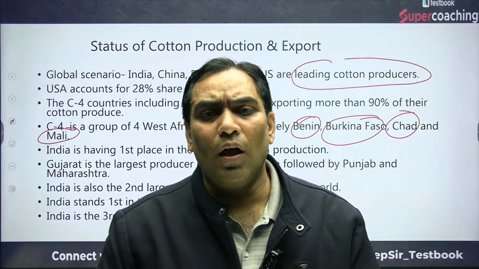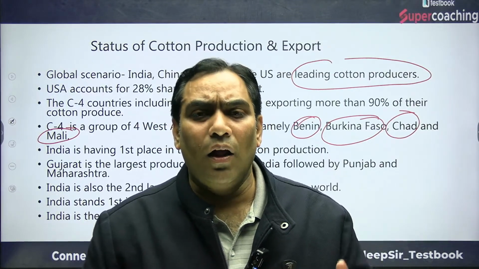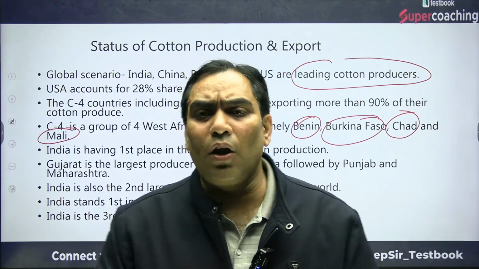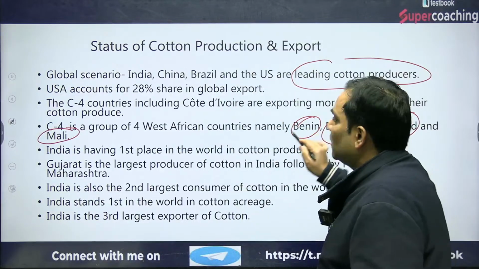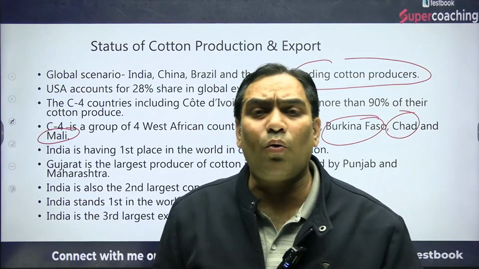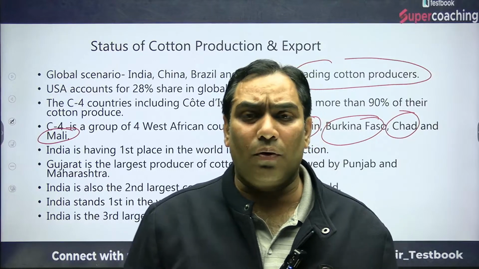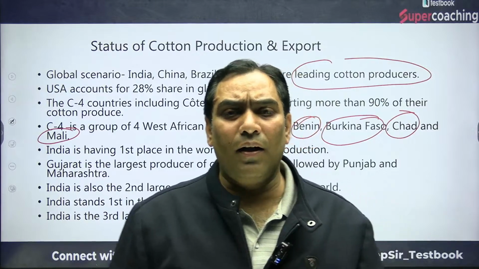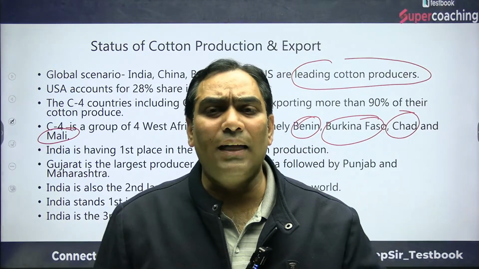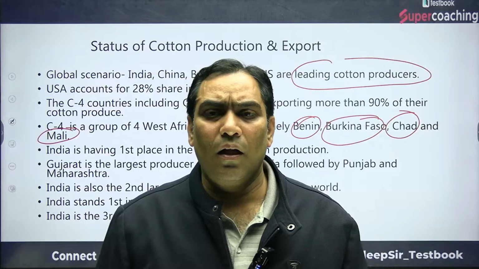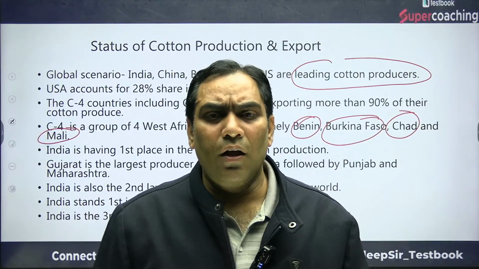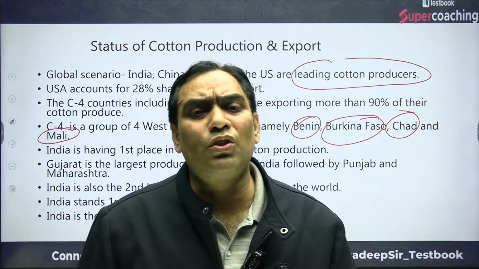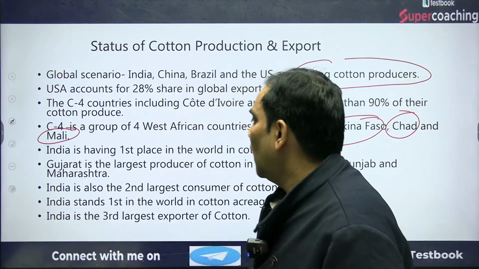Although they are not the top exporters. The top exporter of the world is USA, which accounts for 28% of the world export. But there are 5 countries which are exporting 90% of their production: Benin, Burkina Faso, Chad and Mali and Cote d'Ivoire. So this is the world scenario.